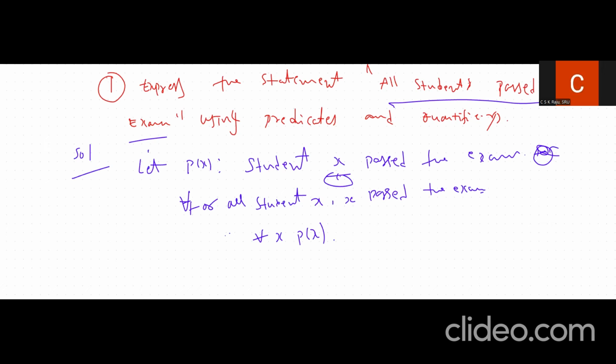So we define for all students P of x, meaning that all students passed the exam. So that's it, now we have defined this. Second one, second question.